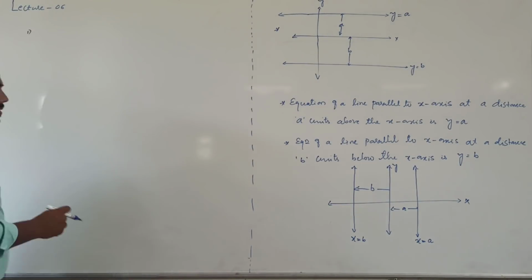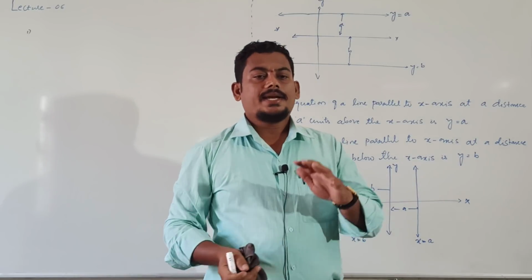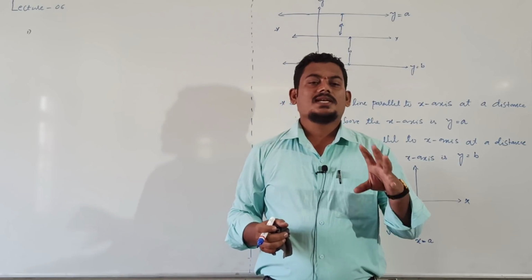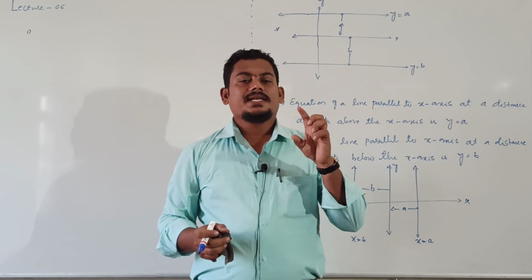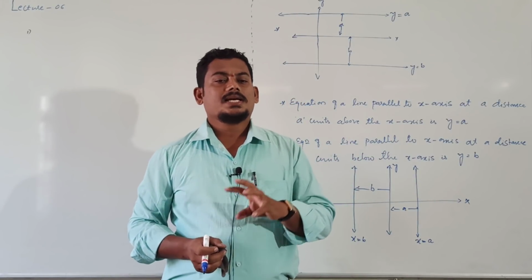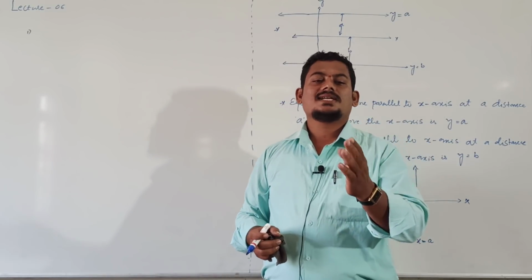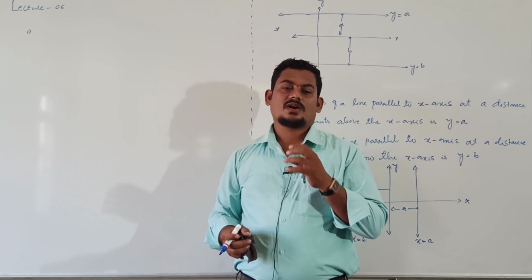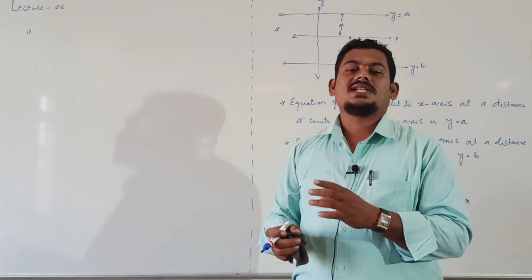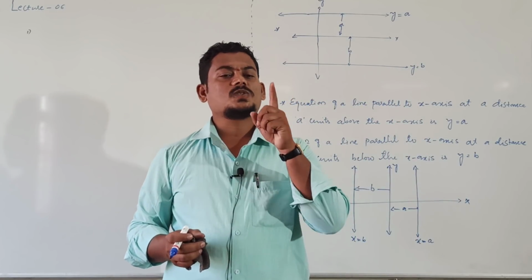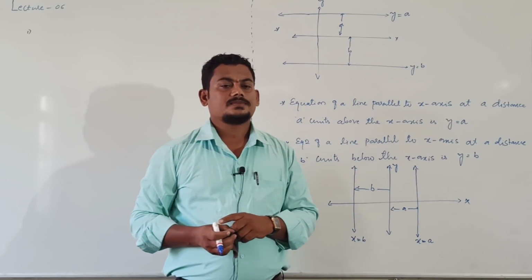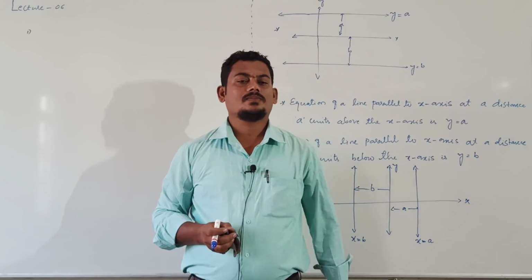First one, take the question. Derive the equation of the line in slope point form. Or else, derive the equation of the line passing through x1, y1 having slope small m. Both the questions are one and the same.